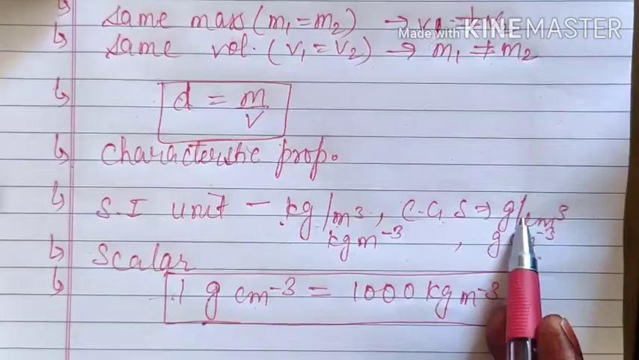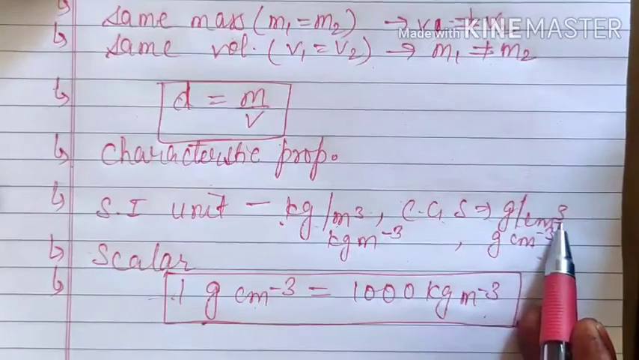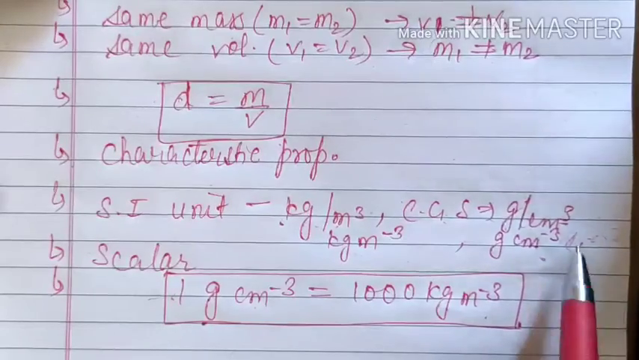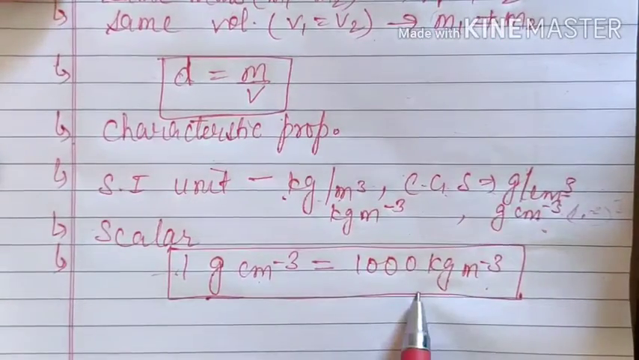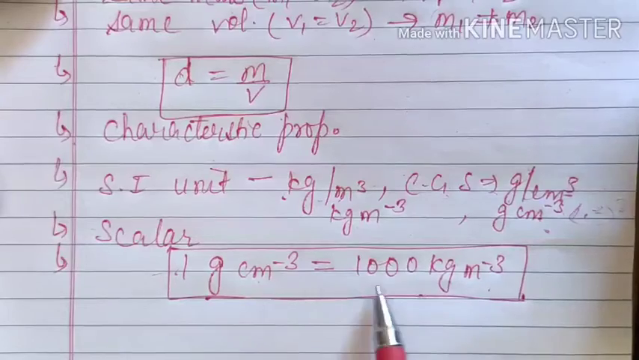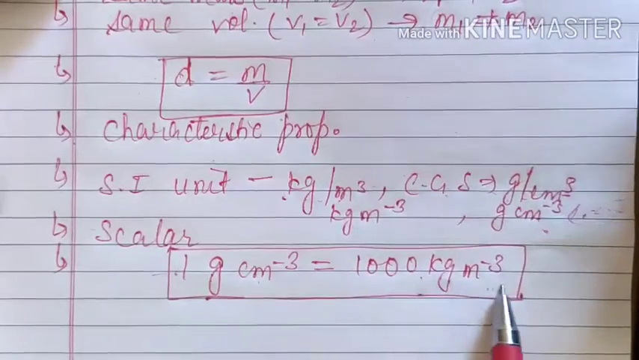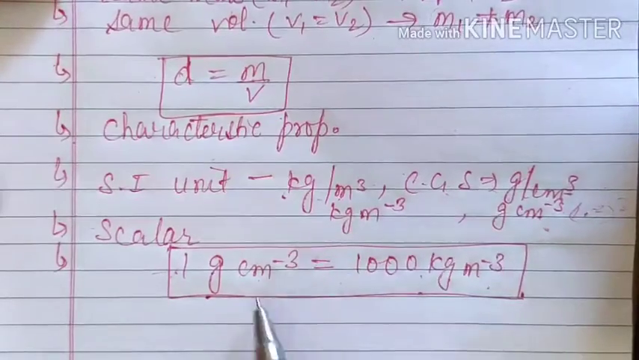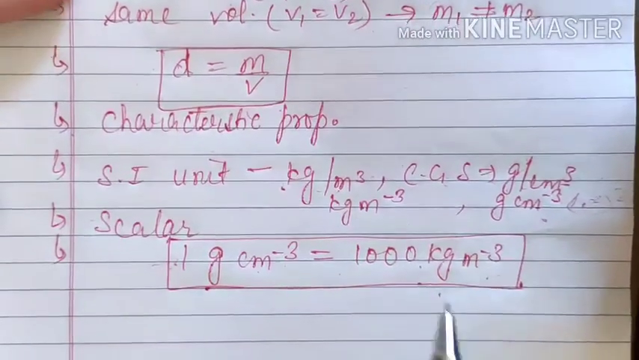Here you will write 1000, but since it is cube, you have to write 10 raised to power minus 2, raised to power 3. Accordingly, if you solve, you will get this answer. Otherwise you can say 1 kilogram per meter cube is equal to 10 raised to power minus 3 gram per centimeter cube, but this we will need in the numericals.